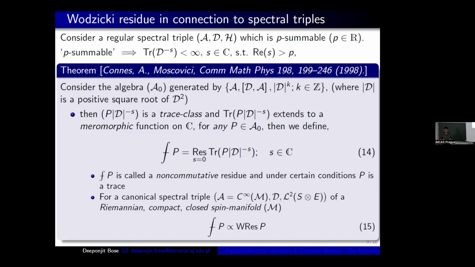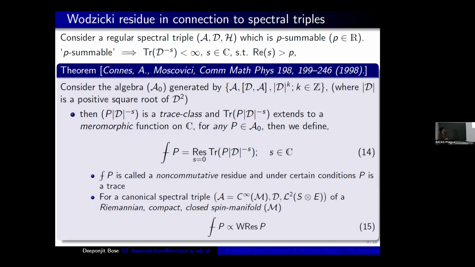And you know what is coming next, because in the previous slide I told you that the Wodzicki residue is the unique trace, up to some multiplicative factor, that can be described on the algebra of pseudo-differential operators. So logically, this should also be proportional to the Wodzicki residue. And this is also true. They have also shown that for the canonical spectral triple of a Riemannian compact closed manifold, this non-commutative residue is also proportional to the Wodzicki residue up to some multiplicative factor. This also matches Wodzicki's theorem that he proved, the uniqueness of the Wodzicki residue.